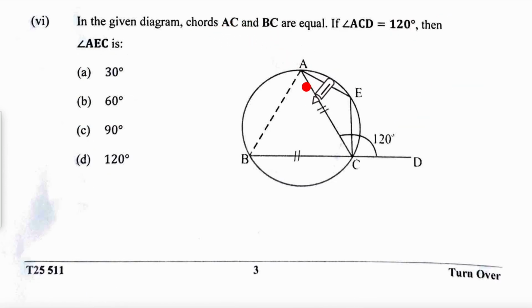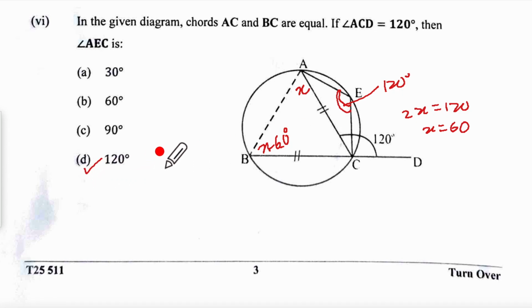In the given diagram, AC and BC are equal and ACD is 120. So AEC, this one, we'll have to first find this. So let us call this x and x. So this is the exterior angle, equal to 2x. So 2x is equal to 120, x is equal to 60. The opposite angles of a cyclic quad are supplementary, so this also turns out to be 120 degrees. So the option is D.